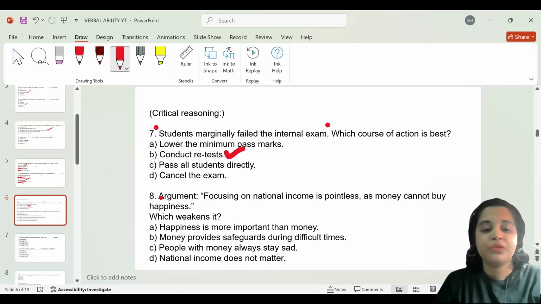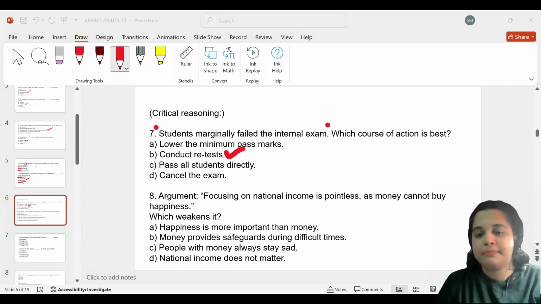Question number 8. Focusing on national income is pointless, as money cannot buy happiness. Which weakens it? Now they have given us an argument, and they have asked us to choose an option based on this question. Focusing on national income is pointless, as money cannot buy happiness. That is the argument or the point of discussion, and they are asking us which option weakens it.